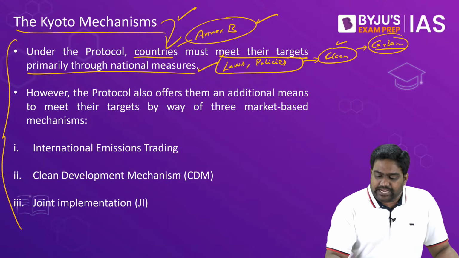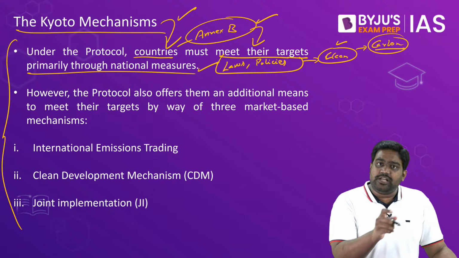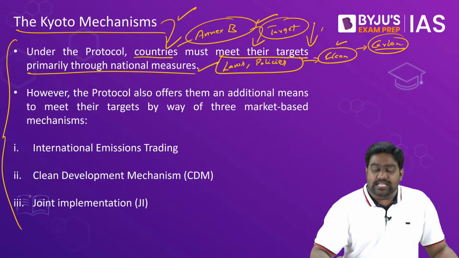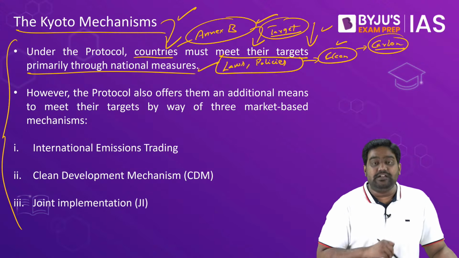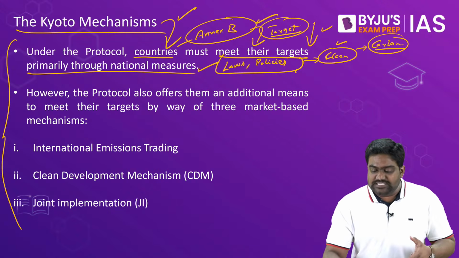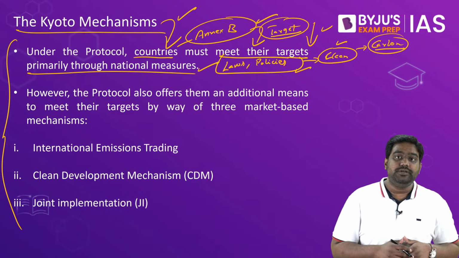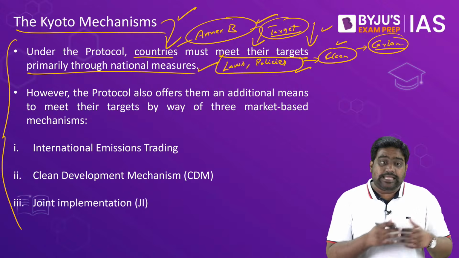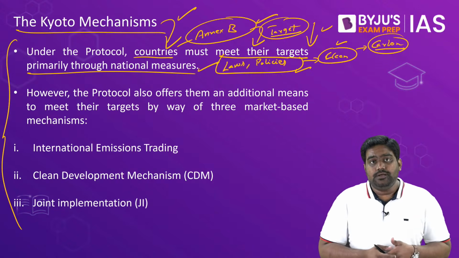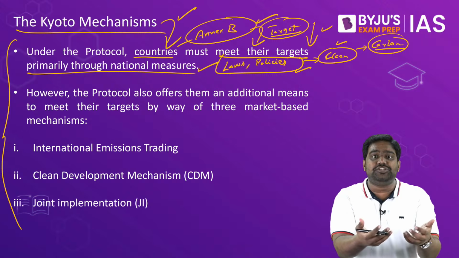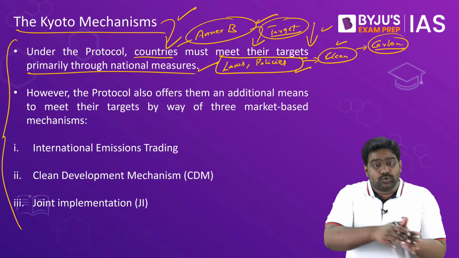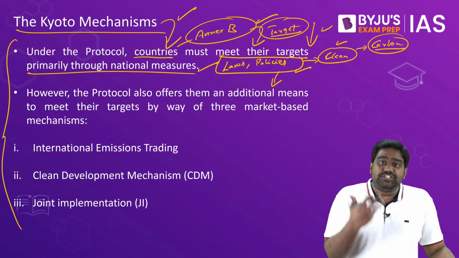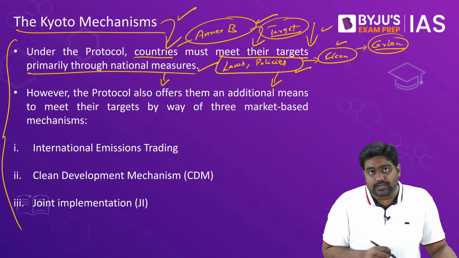It's up to them. They have to decide how they will achieve the target. Every country, based on their historical emissions, will be given an emission reduction target. They have to bring down their emissions year on year as per the given target, and through their national laws and policies, they have to decide how they will reduce their emissions. For example, they can shut down coal-based power plants and switch to solar power. They can make their industrial processes more efficient. They can make their vehicles, transportation more efficient to reduce emissions. Right? They can switch to electric vehicles from fossil-based fuels. So through such national strategies, countries are supposed to achieve their targets.